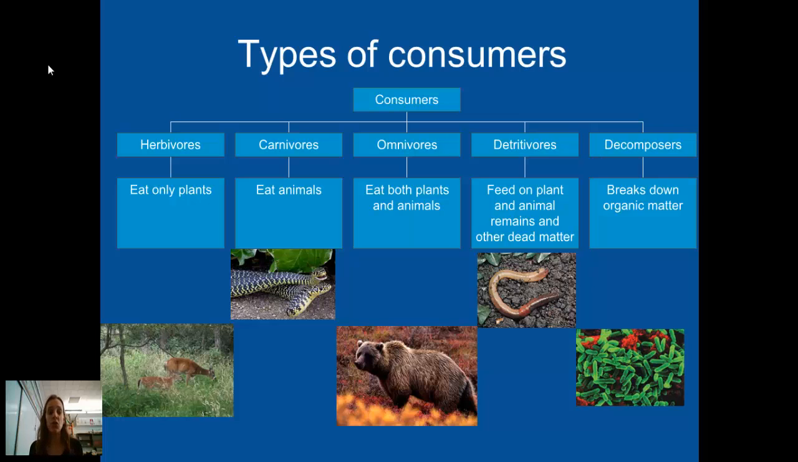Detritivores do feed on decomposing matter and feces, as do decomposers. However, decomposers are not able to digest big lumps of matter as detritivores are. So think of earthworms. Earthworms feed on soil. Decomposers such as bacteria and fungi do not feed on big lumps of matter. They're actually breaking matter down at the molecular level.